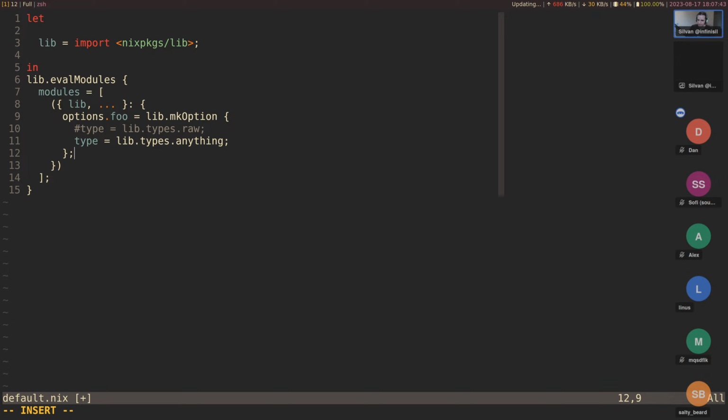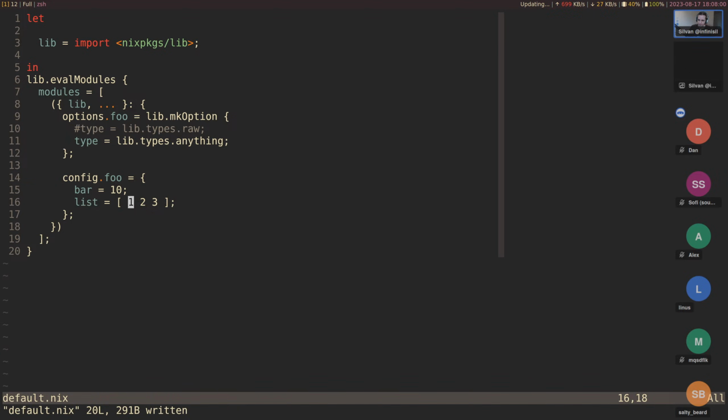Maybe just a quick demonstration, and we have that ready to go here as well. So let's say type is anything, and now say we have bar equals 10. Let's say we have some list, 1, 2, 3. All right, and let's also say baz equals lib.mkDefault.